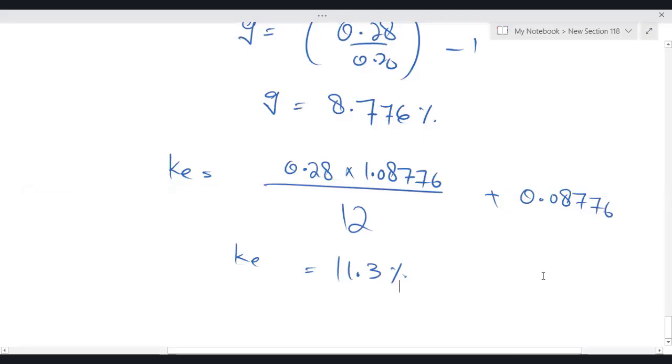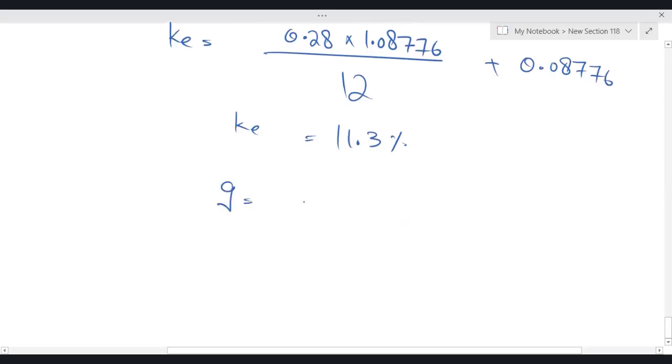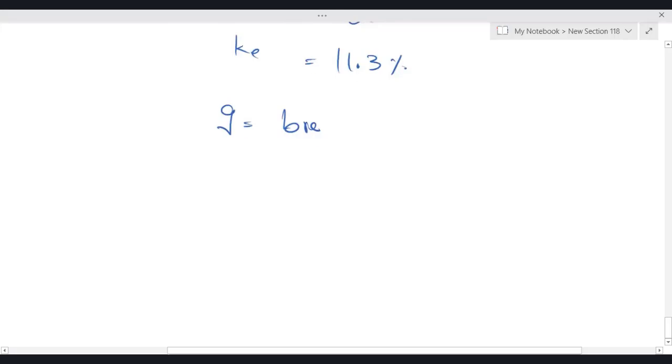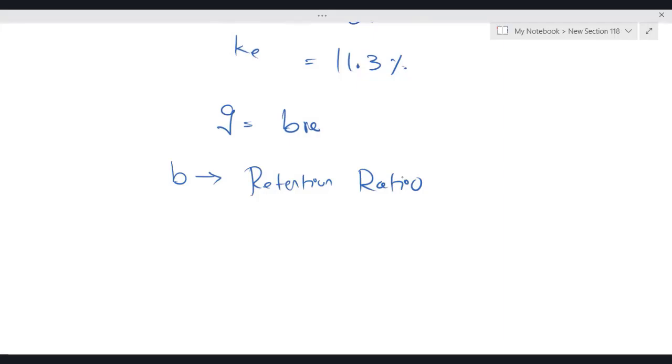Okay. There is one more formula I would say, that is the Gordon growth model. G is equal to B RE. So G, we know, is the annual dividend growth rate. B is the retention ratio. Now, what do you mean by retention ratio? For example, if a company says we are paying 40% dividend, obviously, when you are paying 40% dividend, it means you are retaining 60%. If a company pays 30% dividend, it means you are retaining 70%.